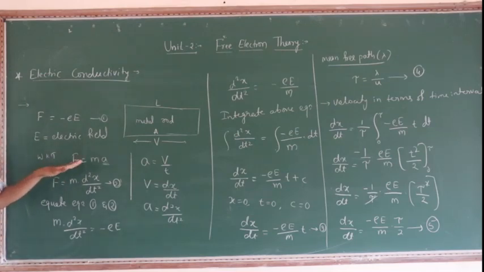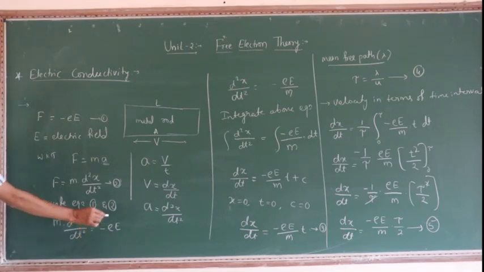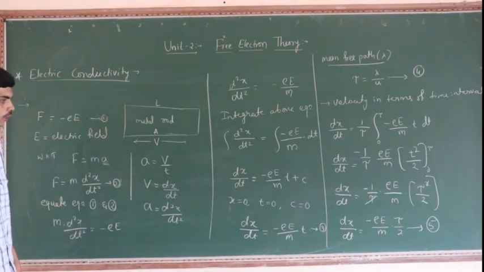We know that according to Newton's second law, F is equal to m into a. F is equal to m into d square x by dt square, because d square x by dt square is nothing but acceleration. Equate 1 and 2. It is equation 1 and it is equation number 2. Equate: m into d square x by dt square is equal to minus e into E.